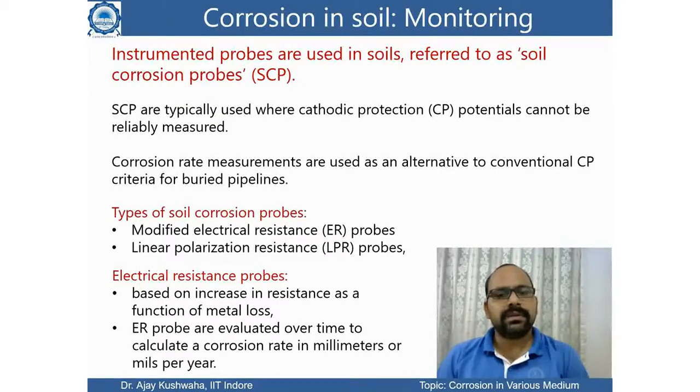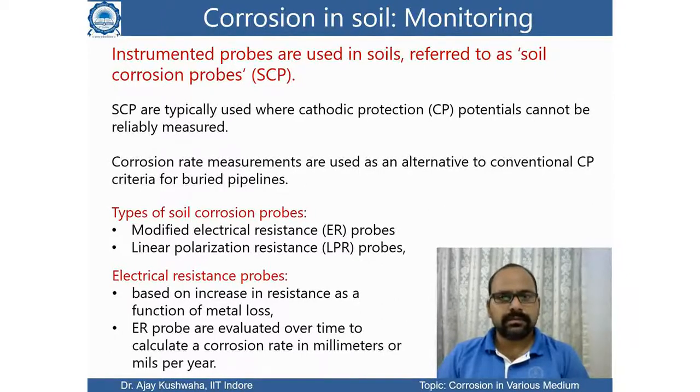And if we then measure the resistance and this value is different, then we can say this is due to the corrosion in the metal or the material. So by understanding this concept, we can design the probe.